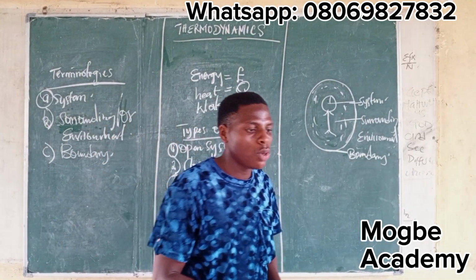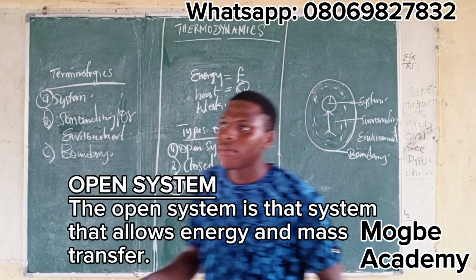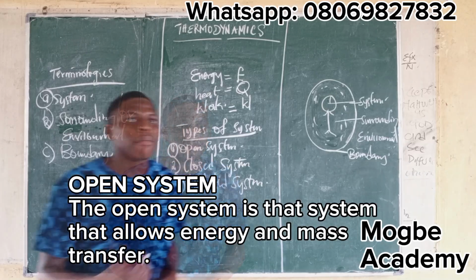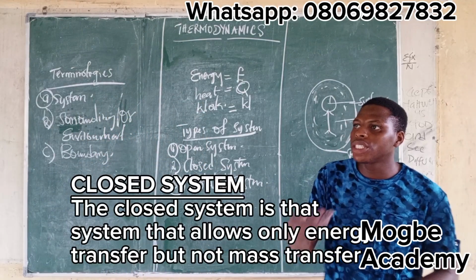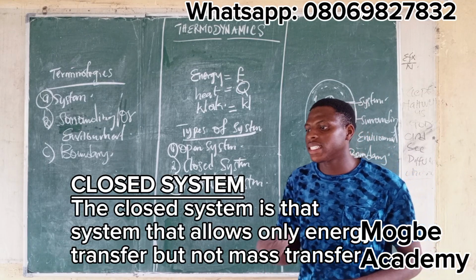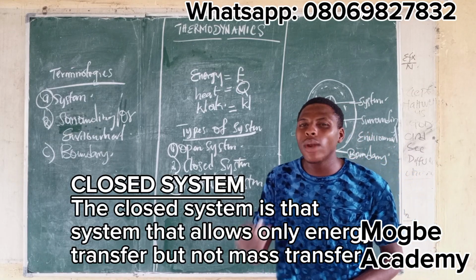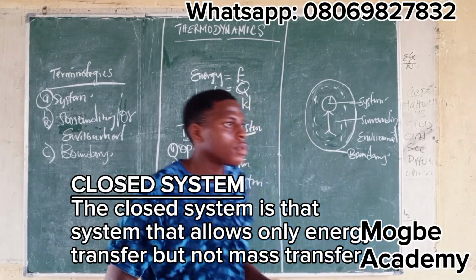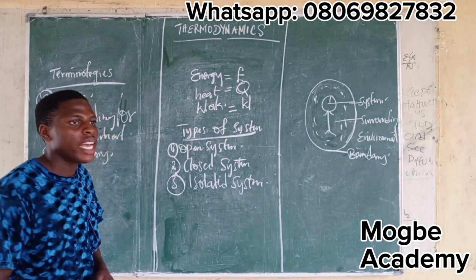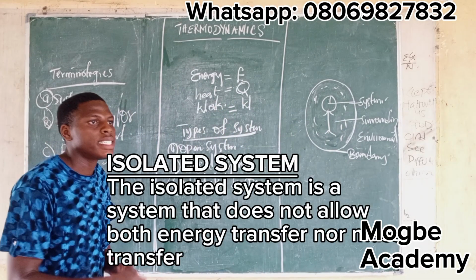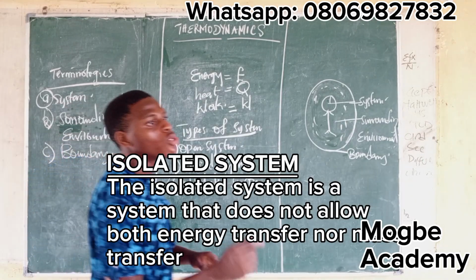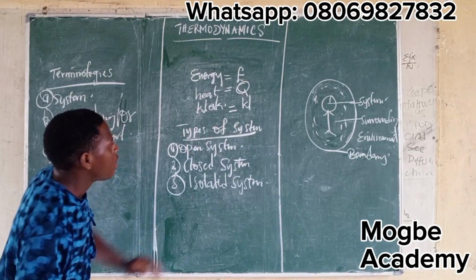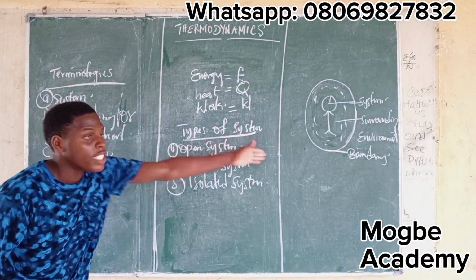Now, underline the first one, open system. Now, your open system is that system that allows energy transfer and mass transfer. While your closed system, it is that system that allows only energy transfer, but not mass transfer. Then the last one is what we call the isolated system. And the isolated system is a system that does not allow both energy transfer and mass transfer.